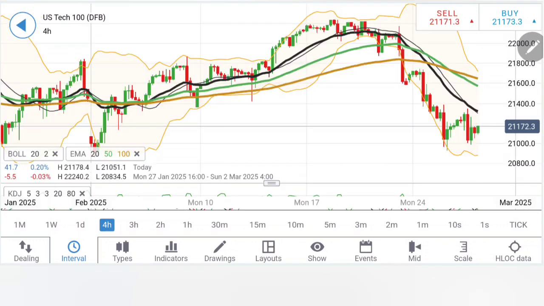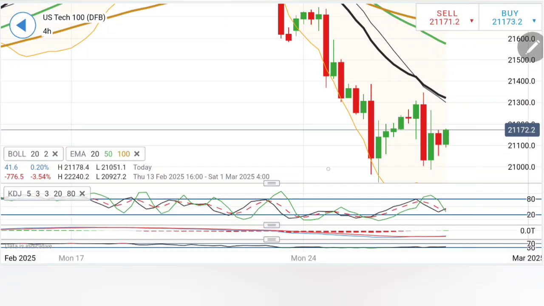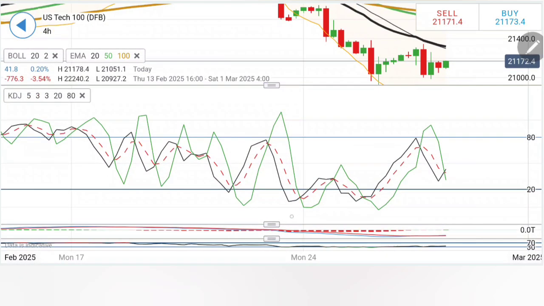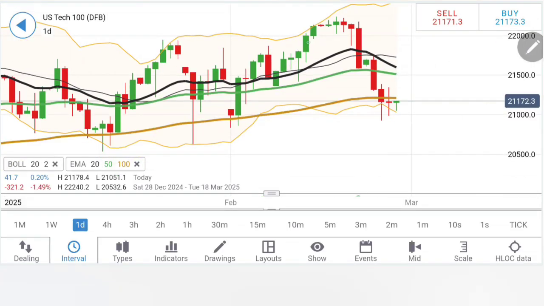Coming to the 4-hour chart, the observation is more or less the same. See, higher lows are seen. Let it break beyond 21,200, 220, and then we can expect an up move all the way towards 300, 320, or in fact higher levels. Indicators are anyways supportive of further rise. And when you see the daily charts, very clear, higher lows are done. Possibly lower highs means at least 300, 320.